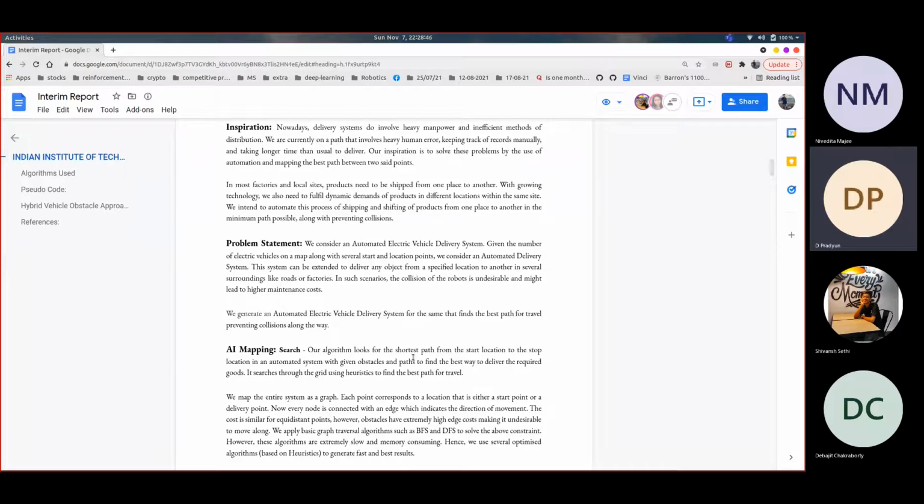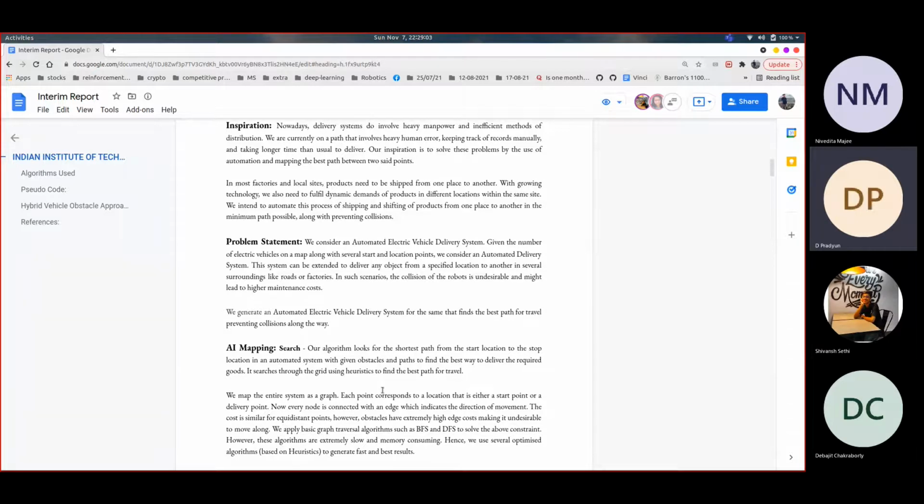Now, let me explain what our problem statement is. On a given map with several start and end points, we intend to design an automatic delivery system with n number of delivery agents. This process is to be done without collisions of delivery agents and is to be done with a path that takes minimum cost.